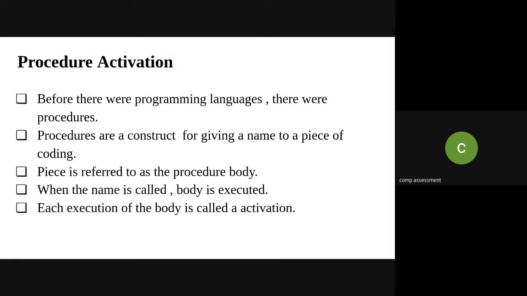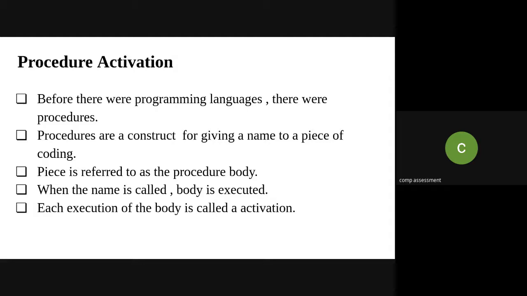When you have a set of instructions and you want to give a particular name to that group of instructions, that is a procedure. That block of instructions is referred to as the procedure body, and when the name is called, that body is executed. Each execution of the body is called an activation.